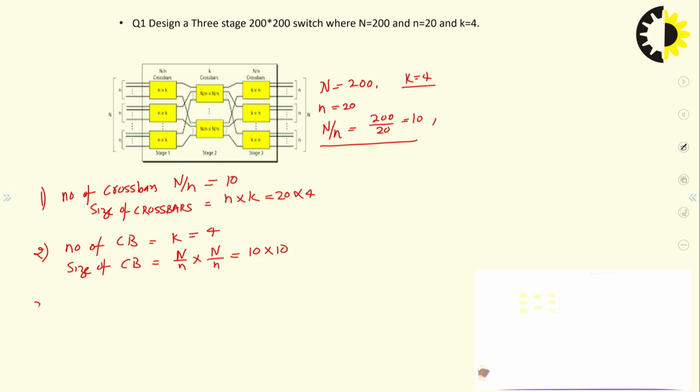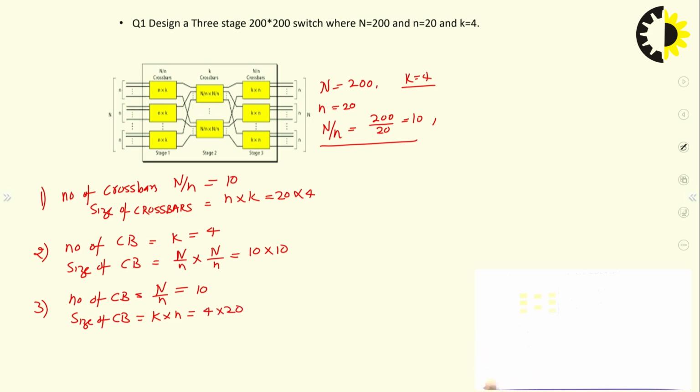In the third stage, the number of crossbars is N by n, that is 10 crossbars again, and the size of the crossbars is k cross n, that is 4 cross 20.